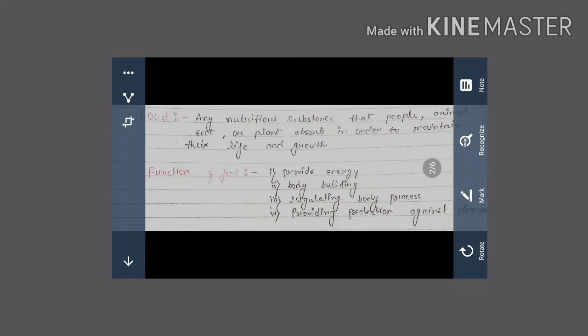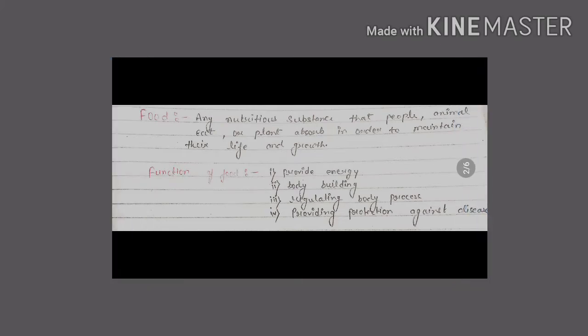The food will provide energy so people can do work. Second one, body building. In our body the cells divide for the making of muscles, systems, and all the things. So food also helps in body building.